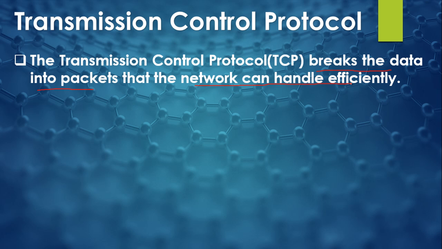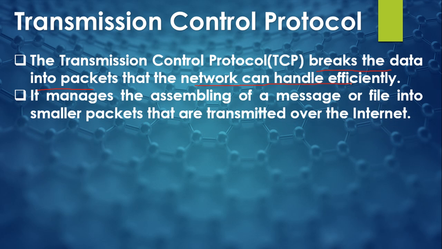As I told you, when we want to send the data, the data is divided into parts, and with each part we attach the source address, destination address, sequence number and other information to form a packet. Okay, so how we are going to do that, those rules are specified in the TCP. So the Transmission Control Protocol basically breaks the data into packets, right?